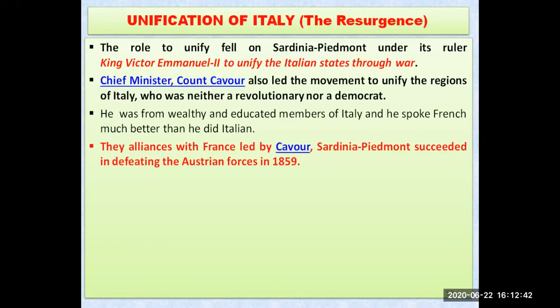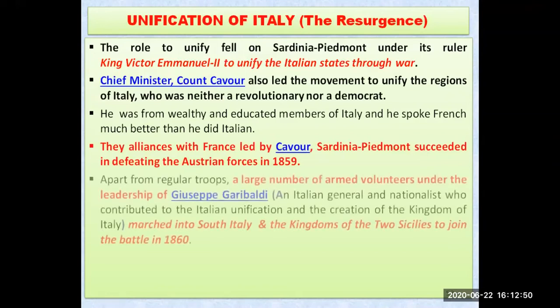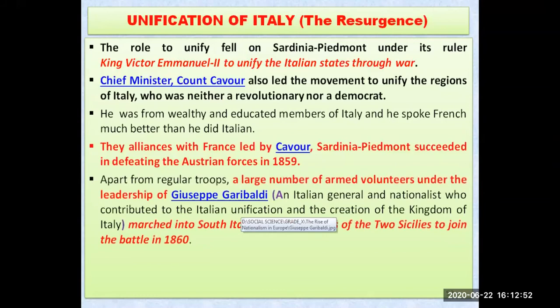Now those many states which were under the Austrian forces in the north, they occupied. Now north was also with Italy. Apart from regular troops, that is, regular soldiers, a large number of armed volunteers were also there under the leadership of Giuseppe Garibaldi.